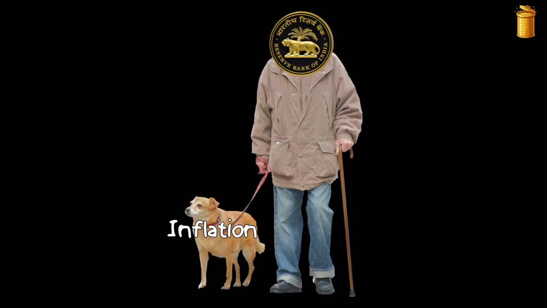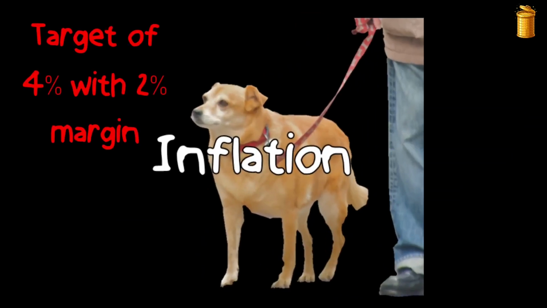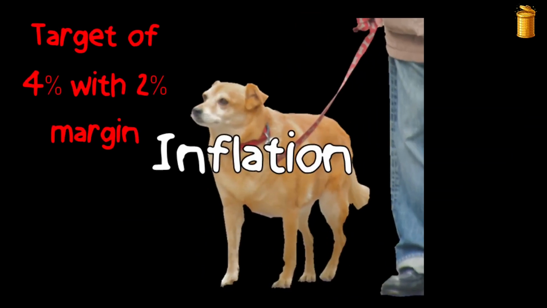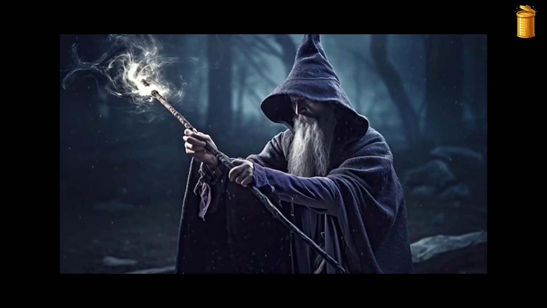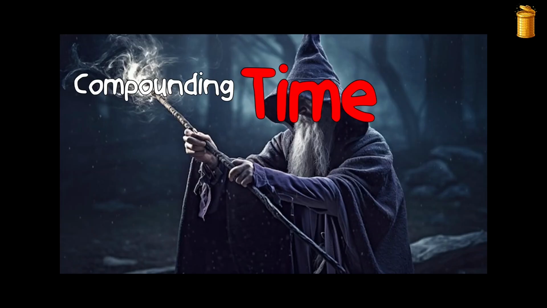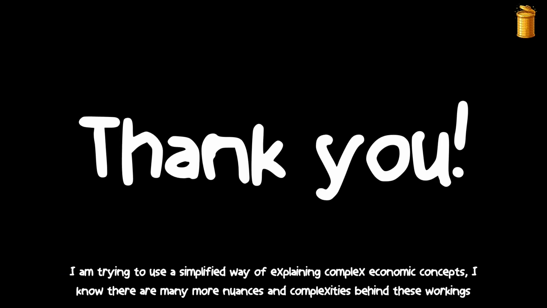So the best case for RBI is to keep inflation on a leash, with a target of 4% with a 2% margin. Coming back to the wizard that we saw in the first part, he also has another spell that is called compounding. And what compounding is, we'll see next time.